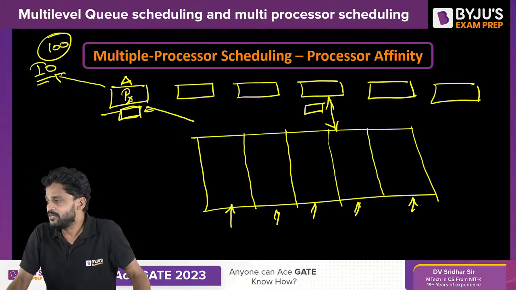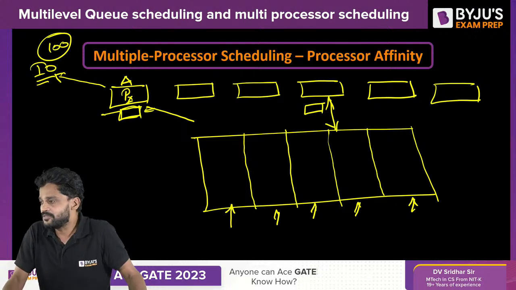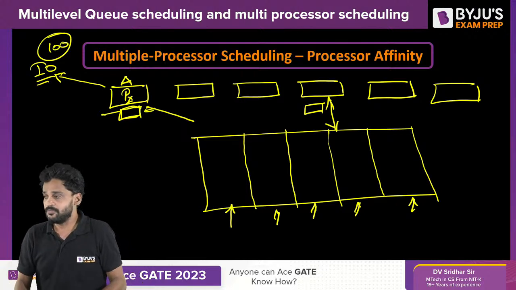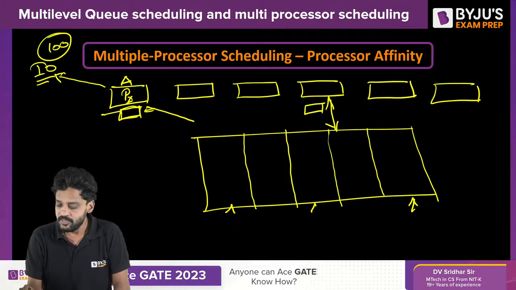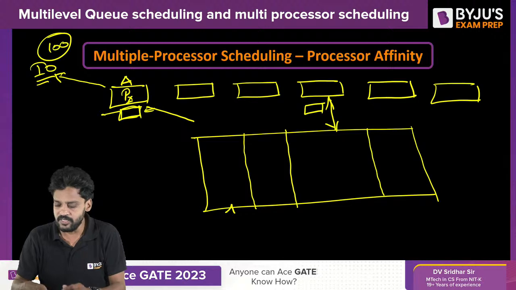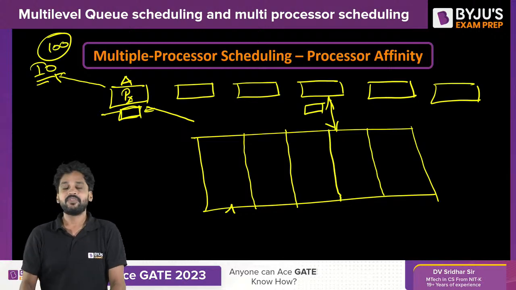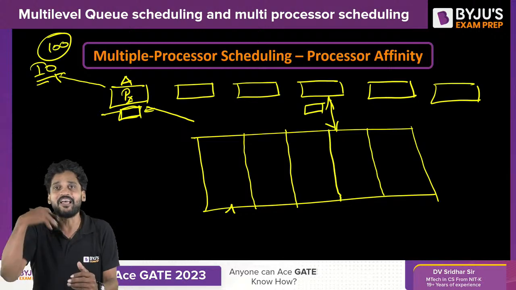Yes or no? Scheduling is complex in the case of self-scheduling. Yes. Migration I'm not talking about now; I'll talk about migration later. Okay. Now, we need to address this problem. This problem is called processor affinity.